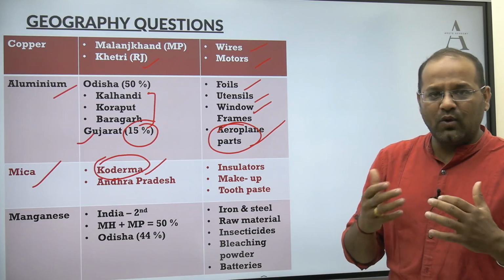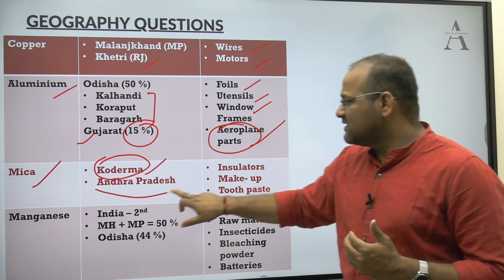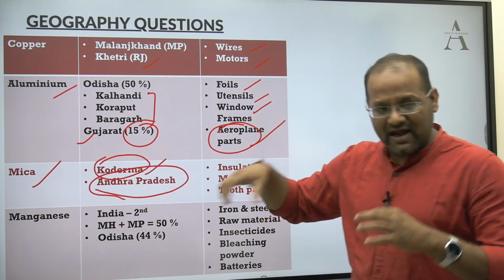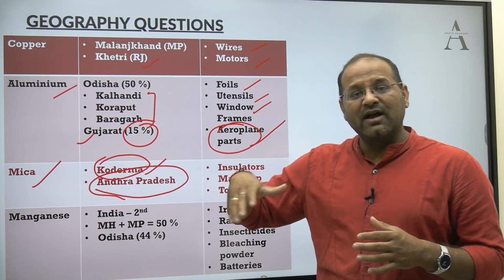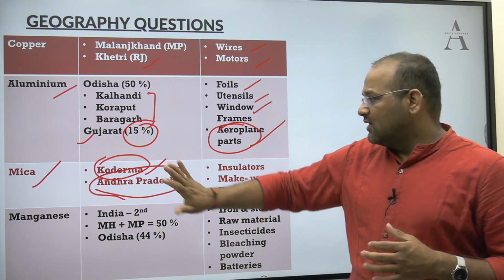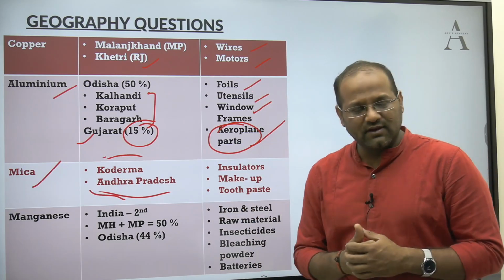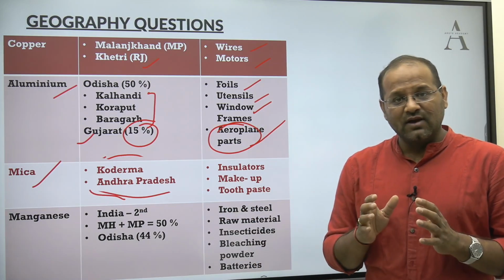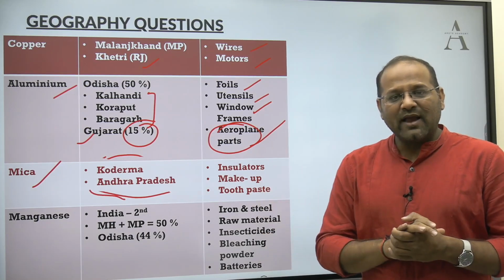But if you go and see the records, the stats, you will find that Andhra Pradesh is the leading producer of mica at present. So state-wise it is Andhra Pradesh, but popularly Koderma in Jharkhand is known as the mica capital of this country. So don't get confused. If Koderma is in Jharkhand, then is Jharkhand the leading producer of mica? Not so.